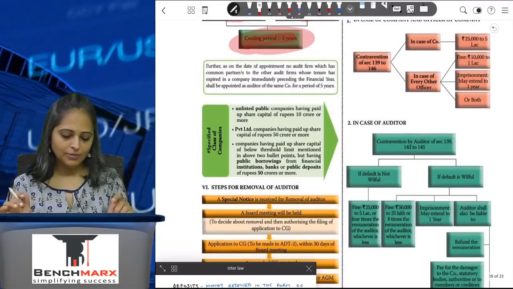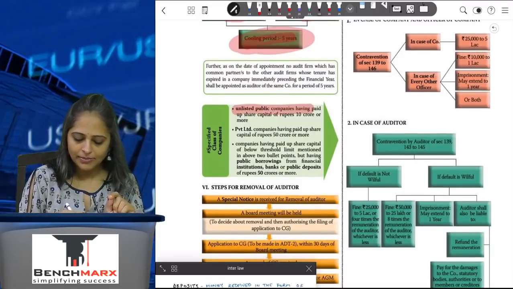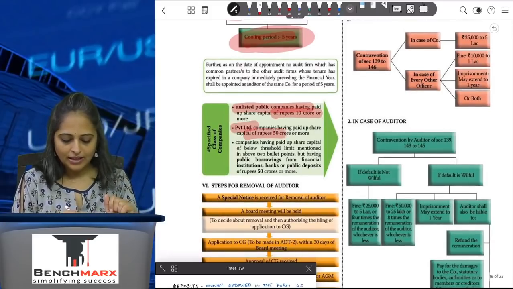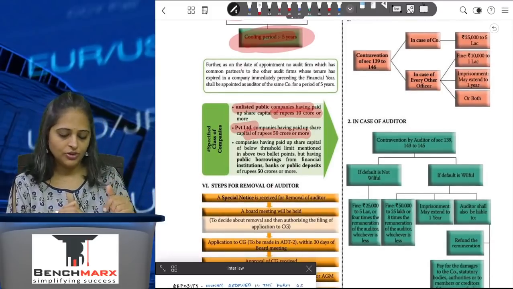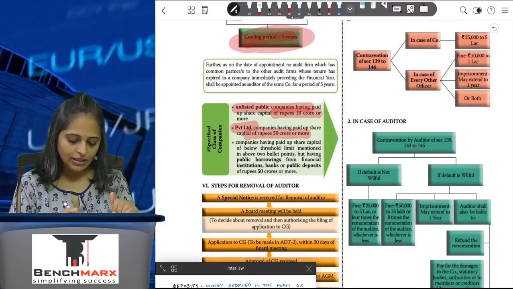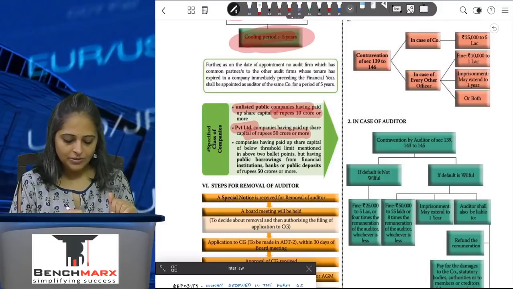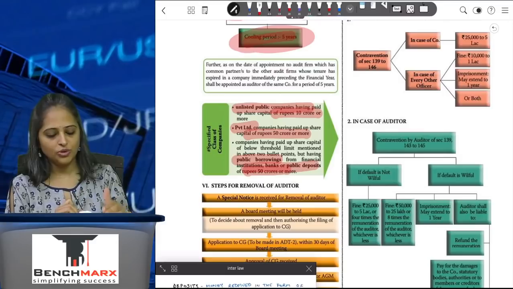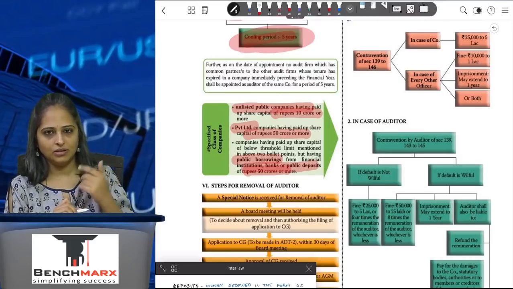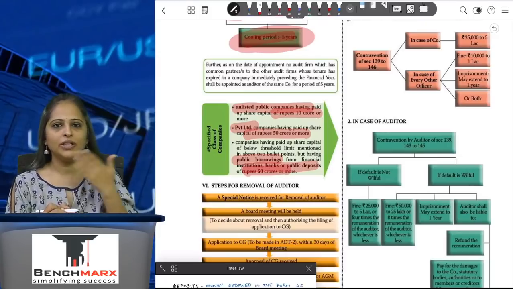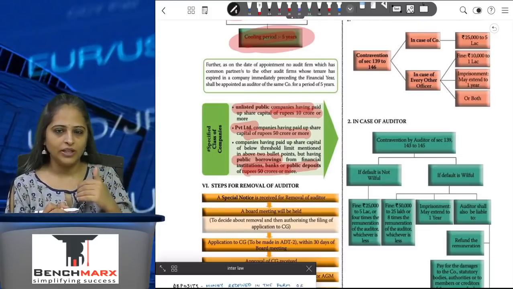Which are the special companies? Unlisted public companies having paid up capital of 10 crores or more. Private companies with 50 crores or more turnover. Sorry, I said not private companies. Not all private companies is what I meant. And companies having paid up share capital and public borrowings or public deposits of 50 crores or more. So in these cases, because these are very big companies, you need to change the auditor so that the auditors are not hand in glove with the board of directors.